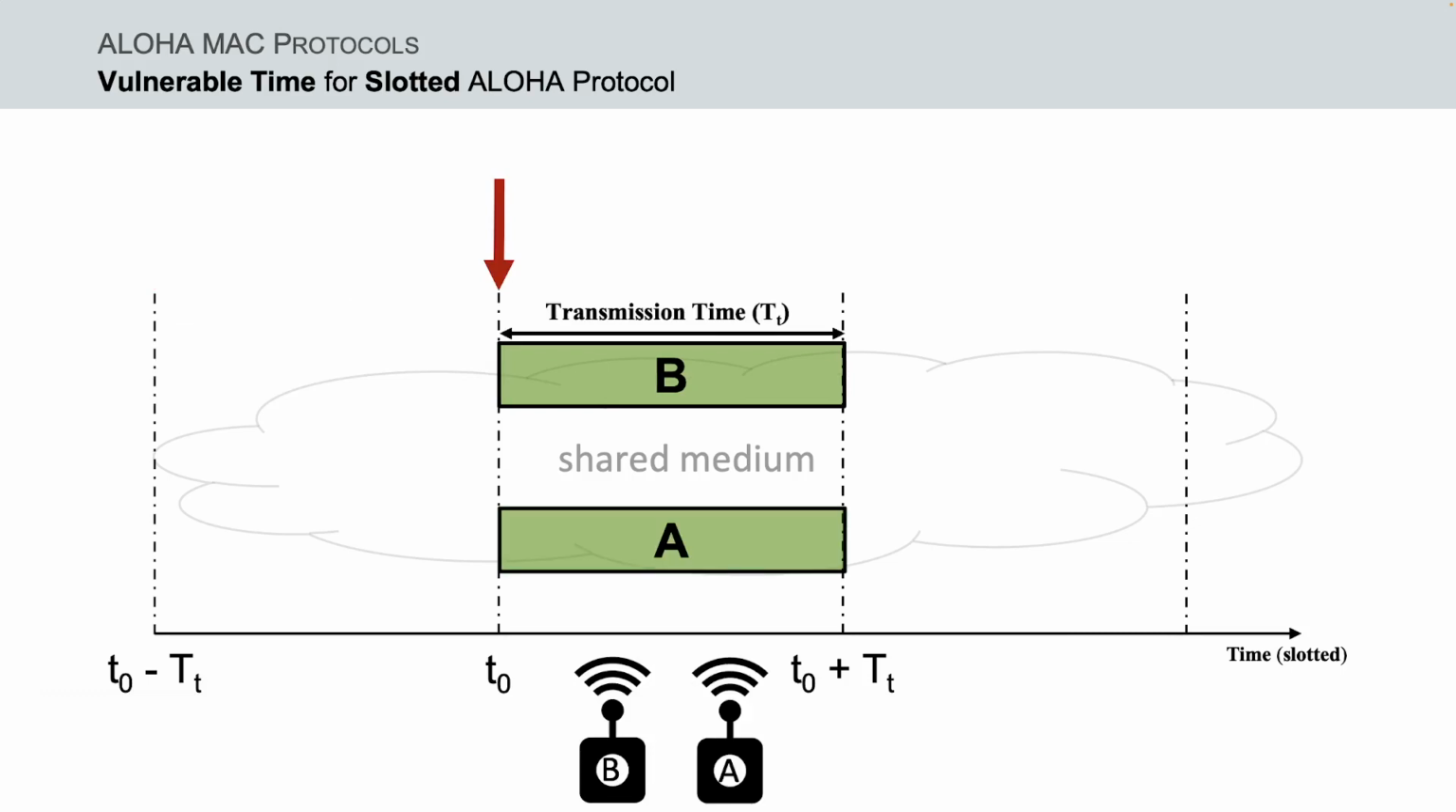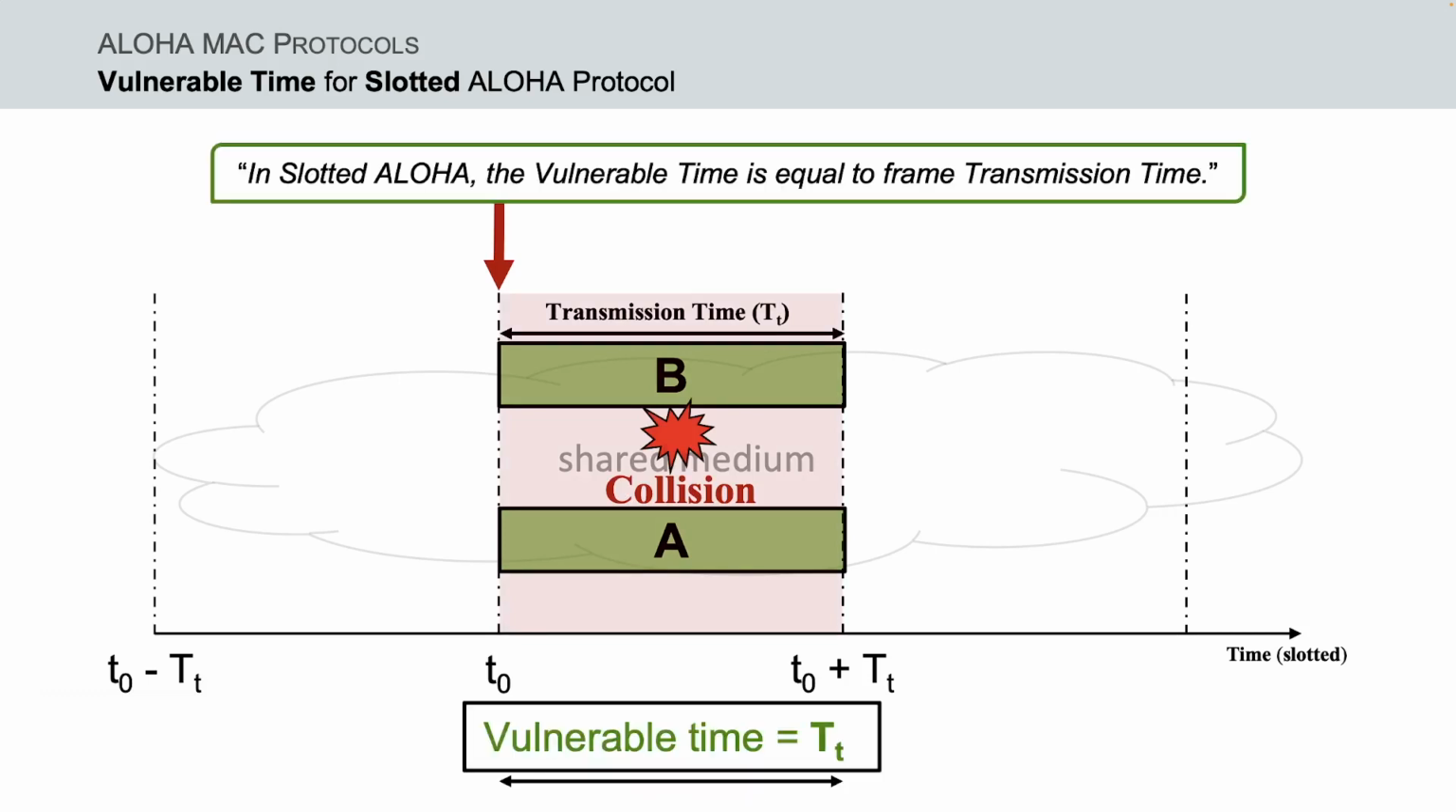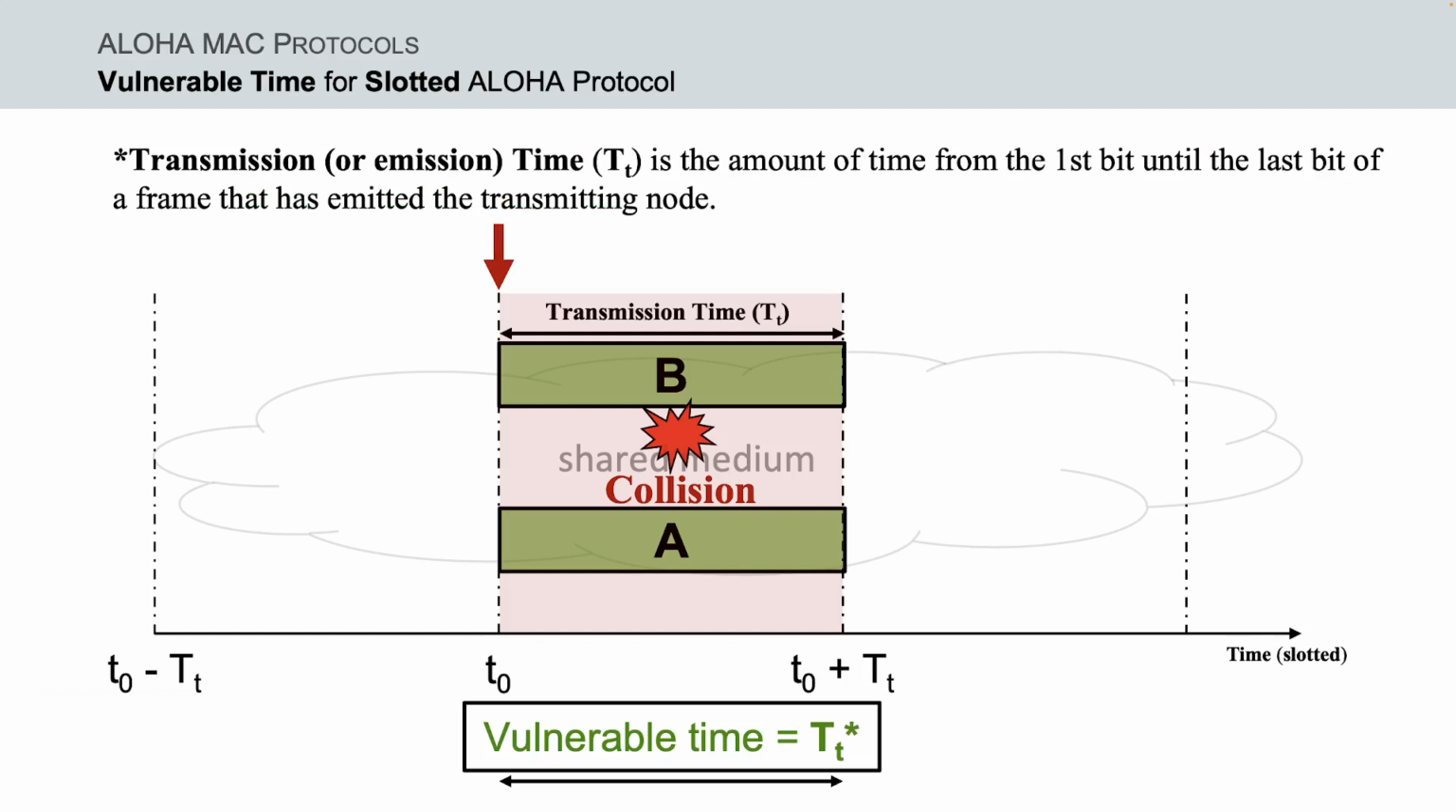However, there can still be a collision in slotted ALOHA if 2 or more nodes transmit their frames at the beginning of the same time slot. As it can be observed here, in slotted ALOHA, the vulnerable time is reduced to the transmission time of the frame, which is 1/2 that of pure ALOHA, where the transmission or emission time is the amount of time from the first bit until the last bit of a frame that has been emitted by the transmitting node.